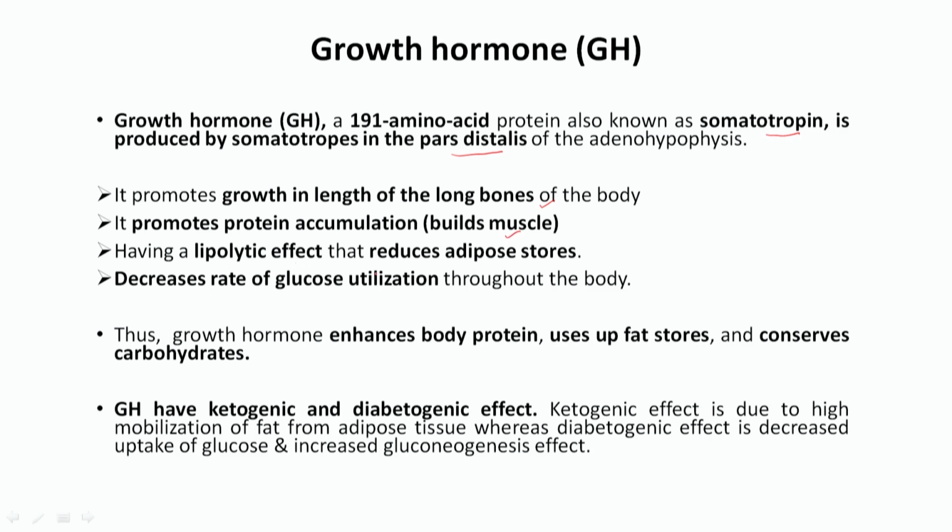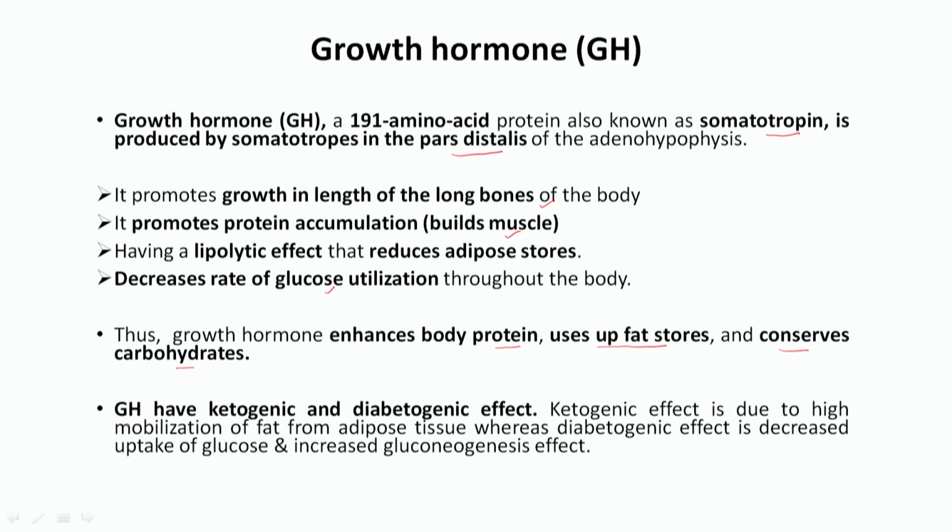It has a lipolytic effect and reduces the adipose store. Whatever fat is there, growth hormone causes lipolysis of it, and then it decreases glucose utilization throughout the body. In this way, growth hormone enhances body protein, uses the body's stored fat, and conserves carbohydrate, because it does not allow utilization of glucose.